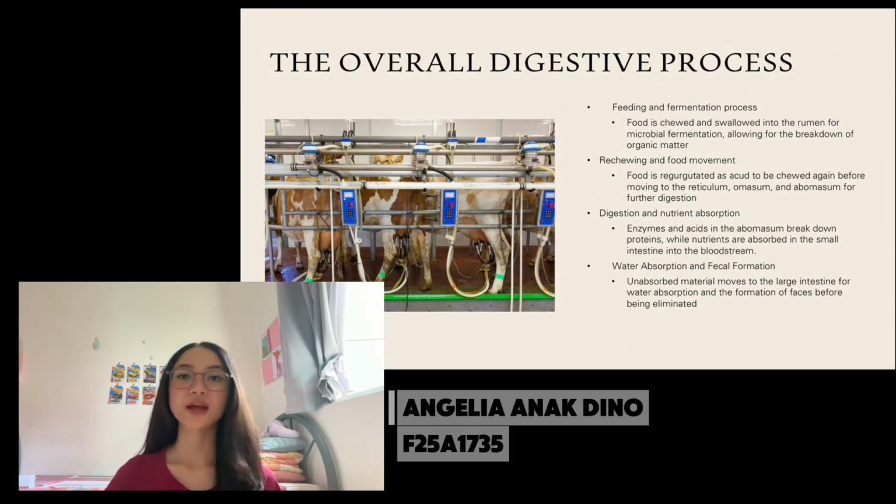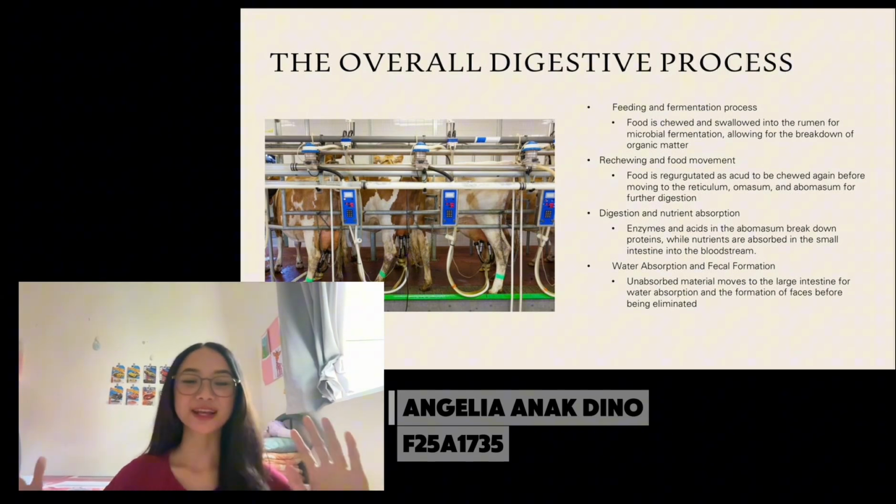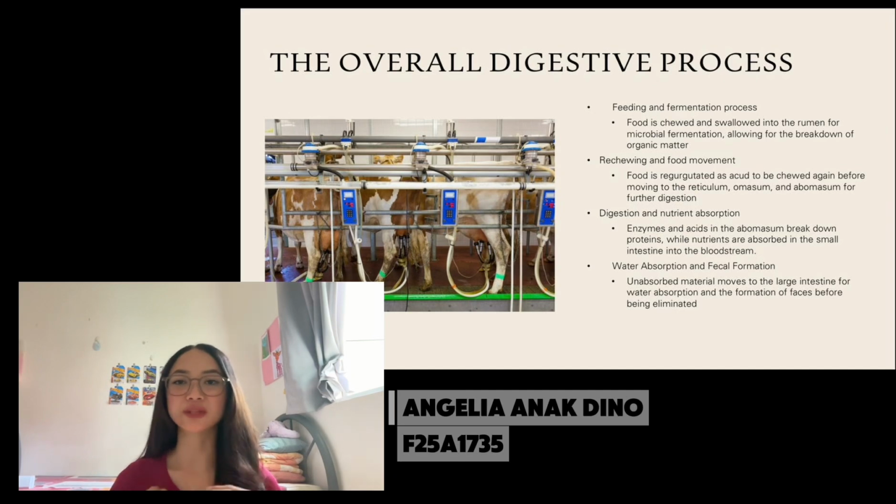For absorption, once the food is small enough, it passes through the abomasum and into the small intestine, where the cow gets its protein and energy. Completion: lastly, the large intestine ensures no water is wasted before the feces are formed. So, in conclusion, the cow digestive system is a masterpiece of evolution, allowing them to thrive on a diet of grass through fermentation and recycling. It's not just a stomach, it's a complex ecosystem.